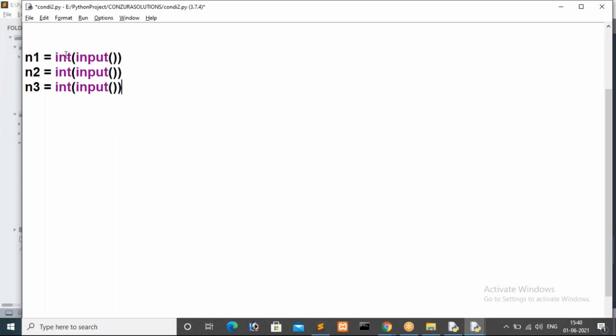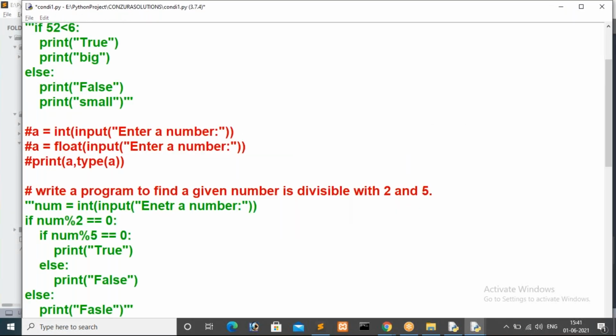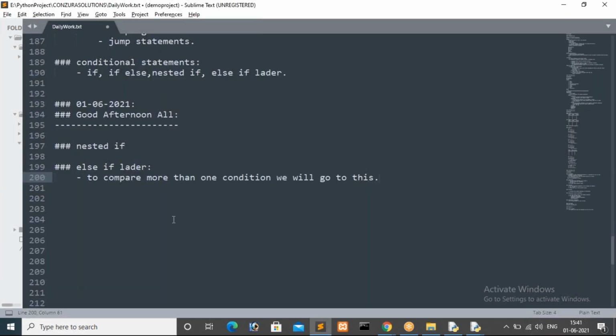I'm reading three different values from the user, that is n1 is equal to int of input, n2 is equal to int of input, n3 is equal to int of input. So in this case, the input method won't display any message. It will just blink the cursor. After reading these values, I want to perform comparison. For comparing three different values, we will go with the elif ladder, guys.